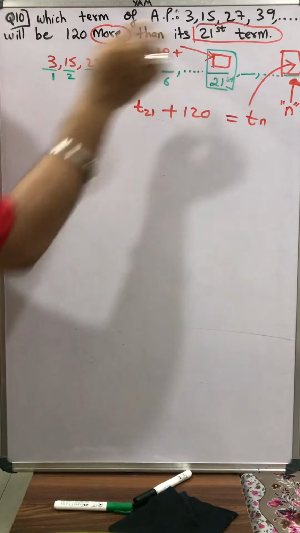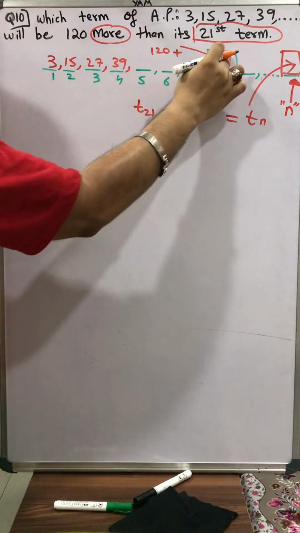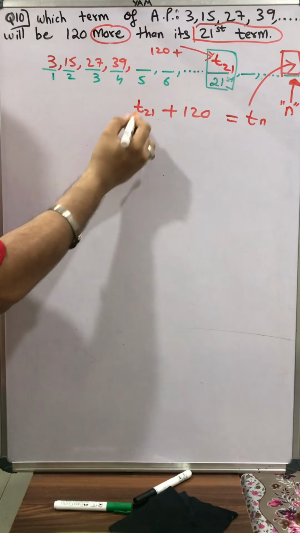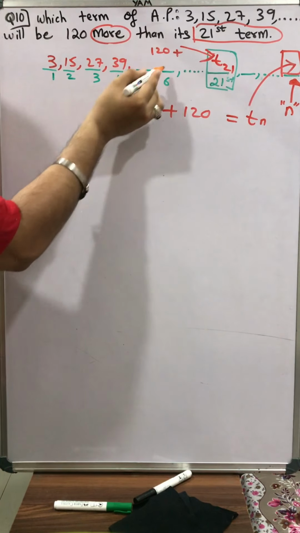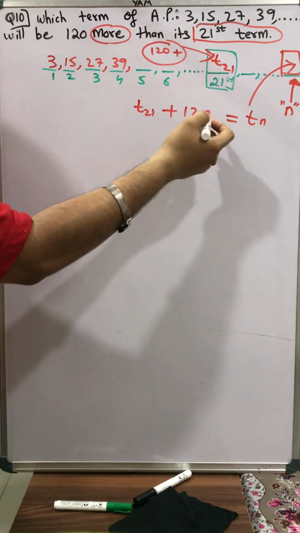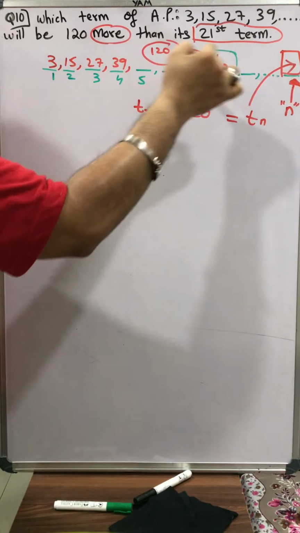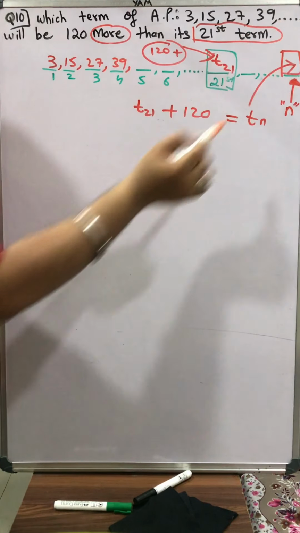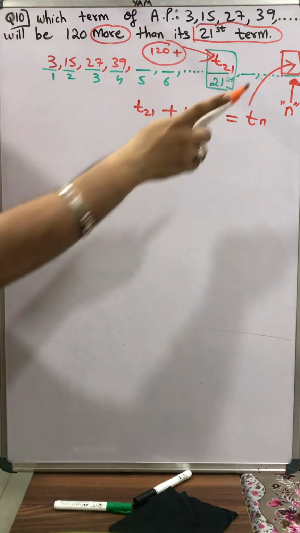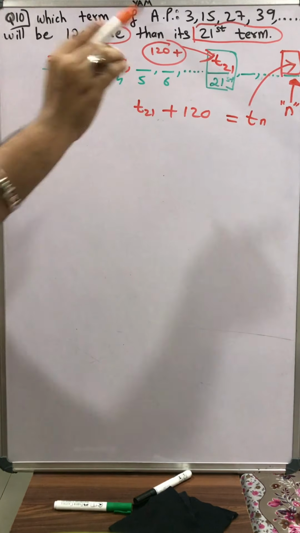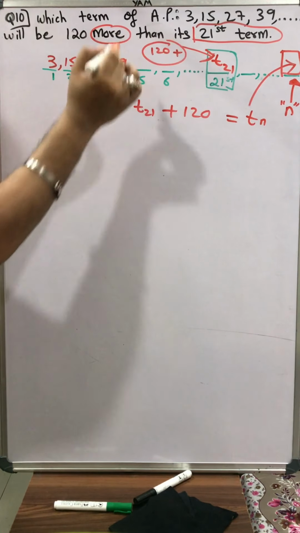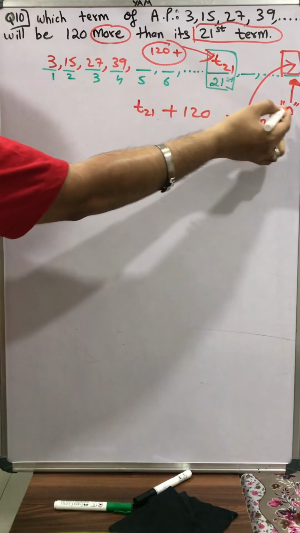T21 is the value of the 21st term, right? So it is T21. The value will be T21. Whatever the value of the 21st term is, if we add 120 to it, plus 120, then you will get the value of one term which is far beyond the 21st term. The value of this term is what they have not asked. They have not asked you its value. They have asked that the value of the 21st term, T21, if you add 120 to it, you will get a new term, what is its position?